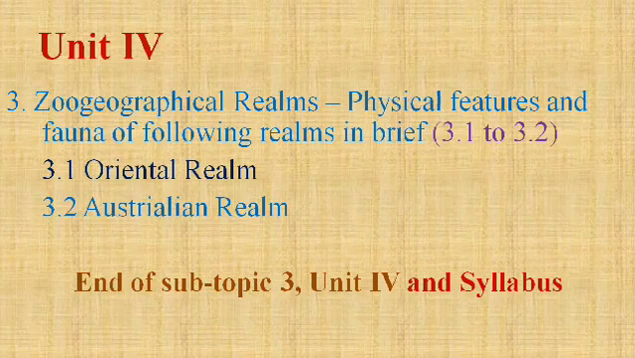In the case of Australia, it is an island surrounded by ocean, so it also has its typical physical features and fauna. We have to discuss the physical features and fauna of these two regions of Earth. So here is the end of unit 4 and the syllabus. Thank you.